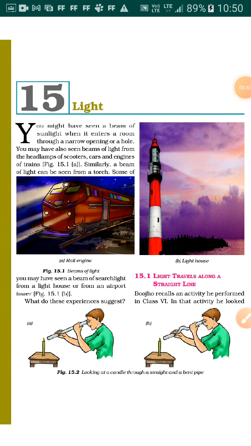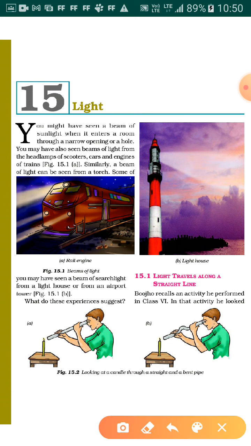So the first property of light is that light travels in a straight line, that is called rectilinear propagation of light. Here you have a rubber tube, and this boy in picture A is looking at the candle through this rubber tube, and in this other picture the boy is looking towards the candle with the help of a bent rubber tube.